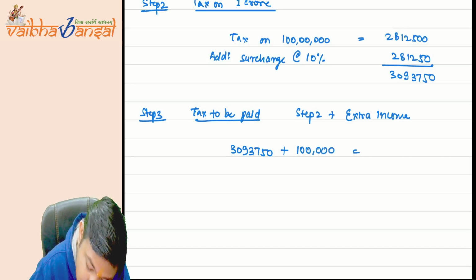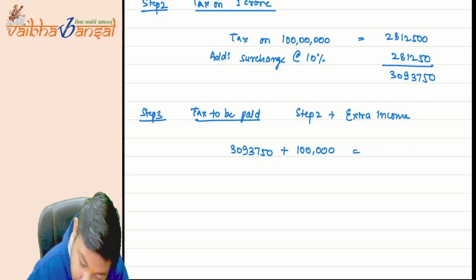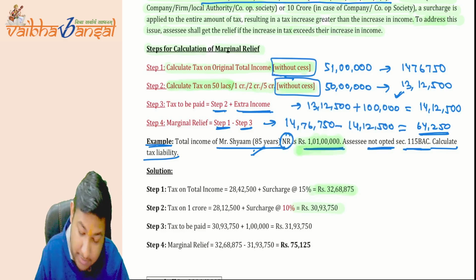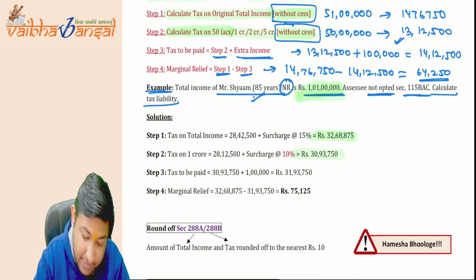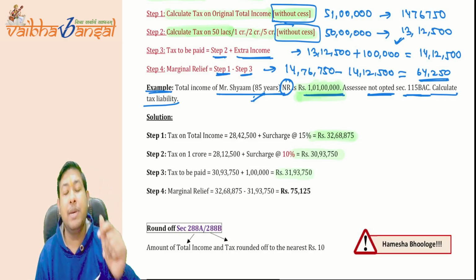It comes to 3193750. Sorry, I said 4093,750 by mistake. Okay, this is going to be the tax to be paid: 3193750.